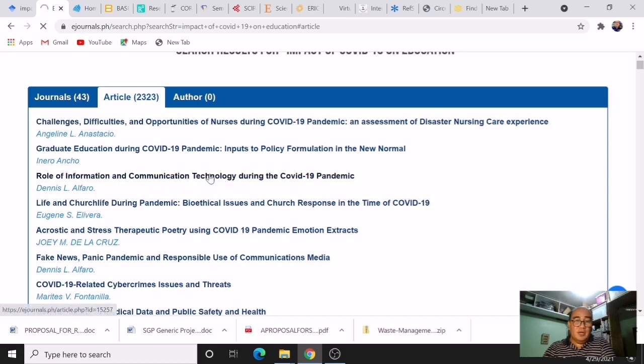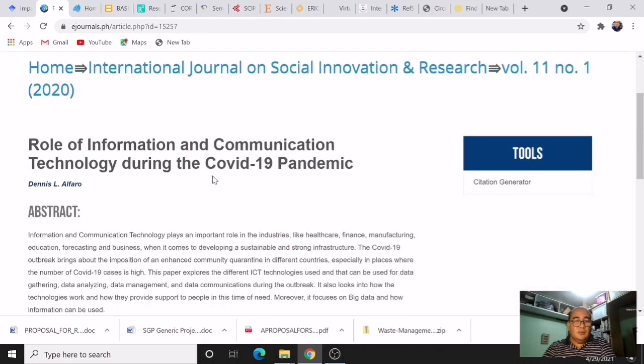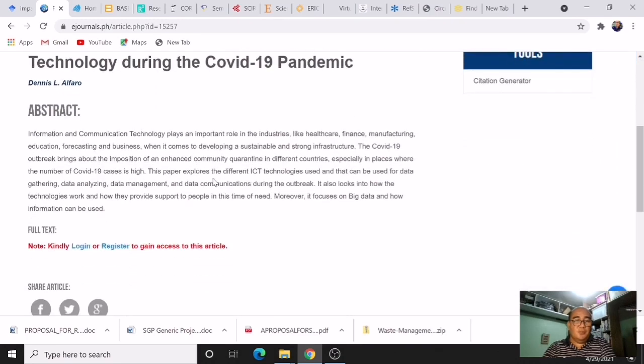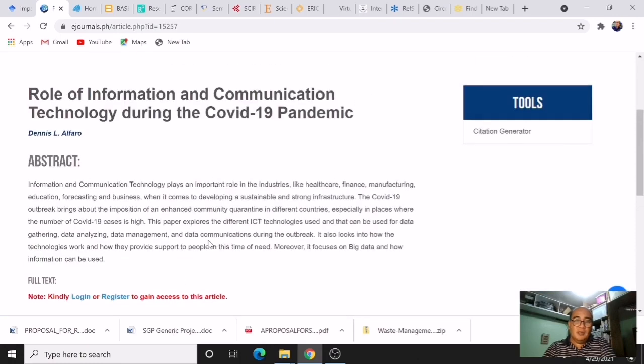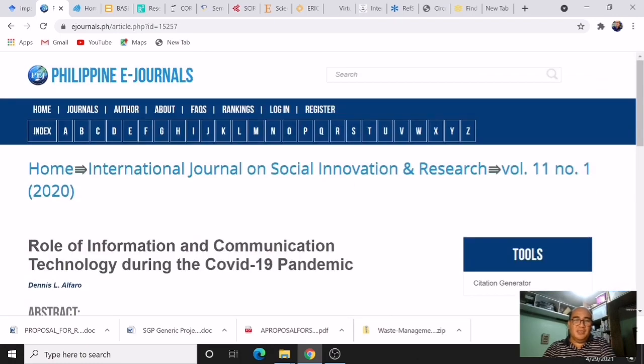When you click that, it should give you an abstract of the study. Sometimes you get the full text if you are lucky enough. You must be patient in searching for literatures.